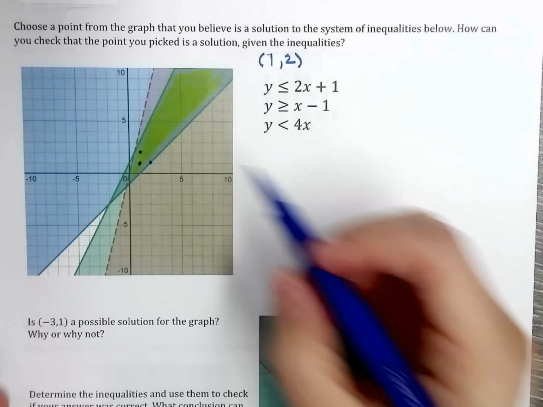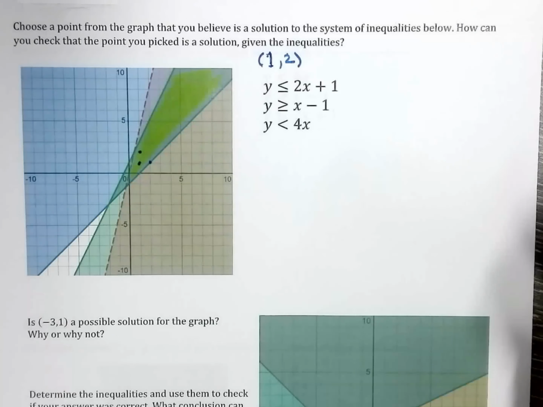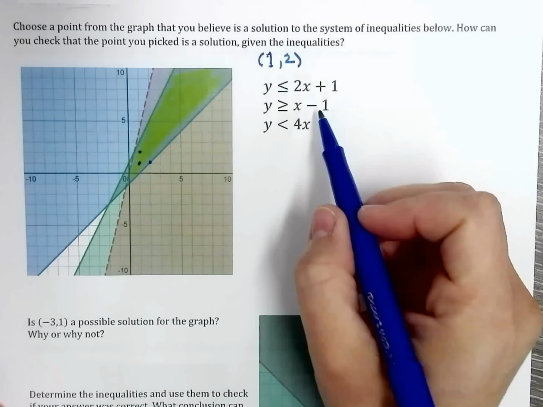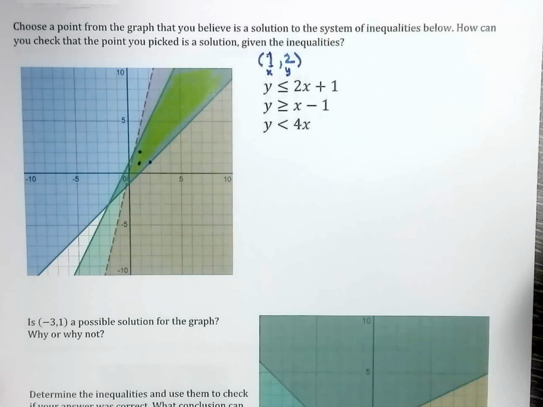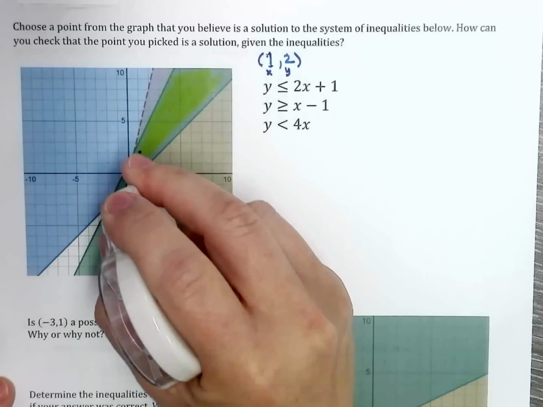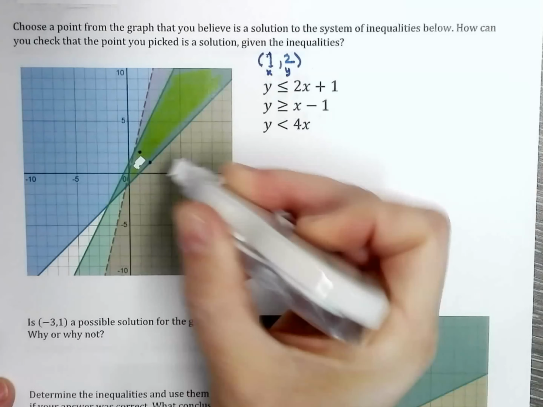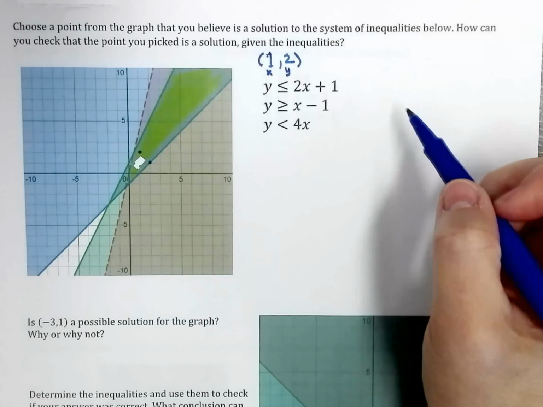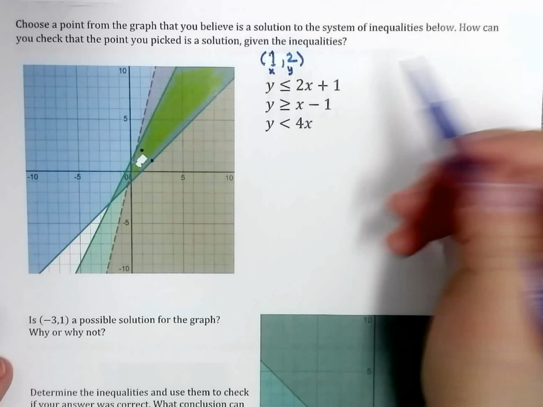Haha. Okay. The reason why I chose to do 1, 2, not 1, 1, was just for teaching purposes, because when I'm plugging in 1, 1, you don't know which one I'm plugging in. So that way, when I'm plugging in 1, you know it's x. When I'm plugging in 2, you know it's y. It's just easier for you to follow along with me and understand the teaching behind this. But if you want to go ahead and test 1, 1 just to do the work, that's fine too. Either one would work out.